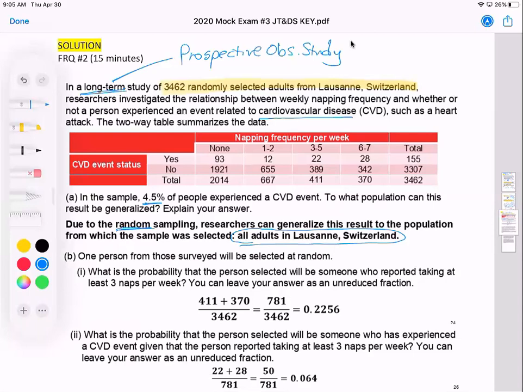And it doesn't sound like a retrospective study. Now, the data is right before us. So if we wanted to do a study on this, it would be retrospective because the data is already collected for us. But as they were actually in the process of collecting the data, it was a prospective observational study, in that they were tracking people into the future.